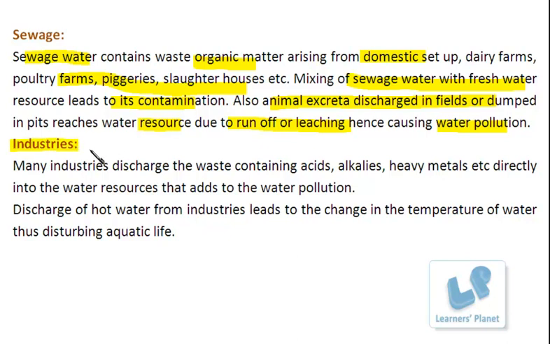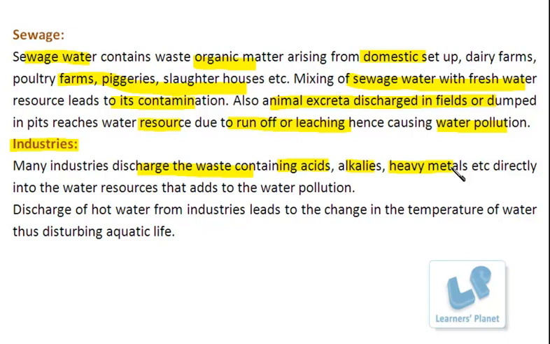So how are these industries contributing to water pollution? See, these industries discharge the waste which is generated from the industries. This waste contains acids, alkalis, heavy metals, different types of toxins and so on. And all these effluents are added to the water resources.